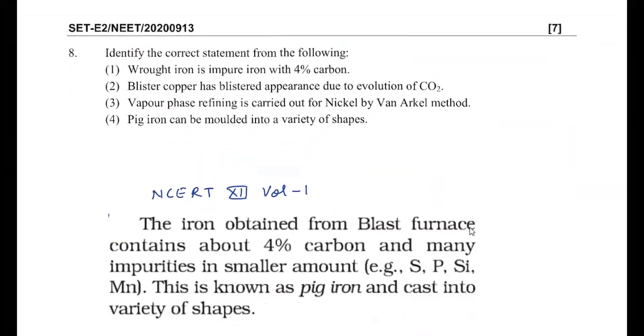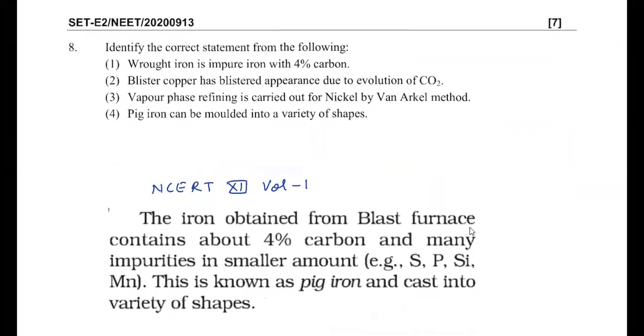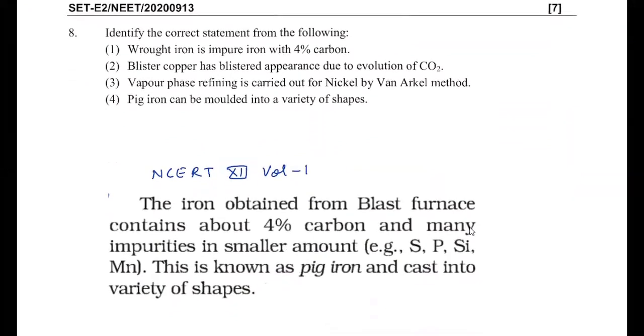So this is actually an NCERT based question of class 12 volume 1. I've taken the same paragraph from the metallurgy chapter. It's given that the iron obtained from blast furnace contains about 4% of carbon and many impurities in smaller amounts. This is known as pig iron and is cast into a variety of shapes. Therefore, if you see the first statement, it is wrought iron, it is incorrect. It should be pig iron. And the second statement is blister copper, so here the evolution is of SO2, that's why it is wrong. And the third case, it's given vapor phase refining carried out for nickel in van Arkel's process, so this is also wrong. It should be Mond's process.